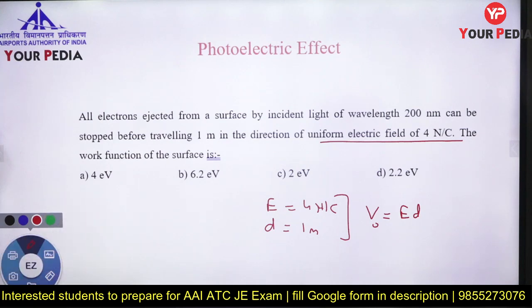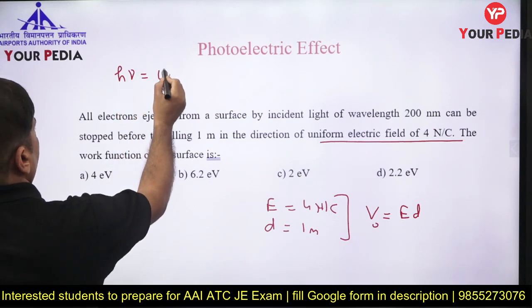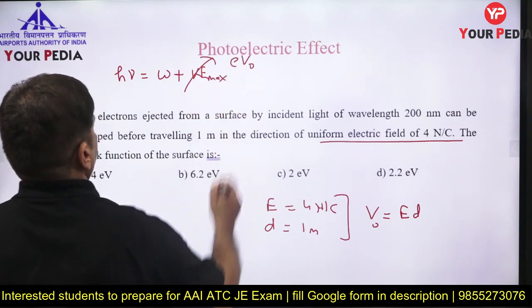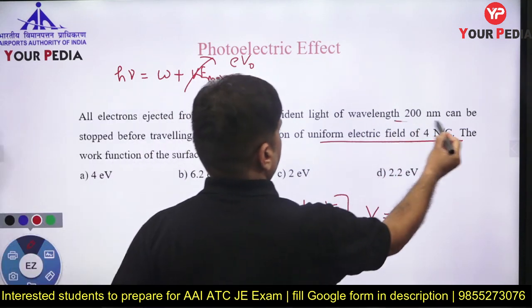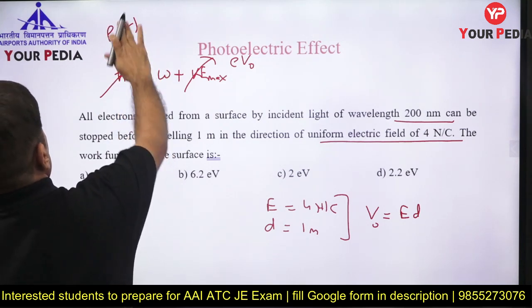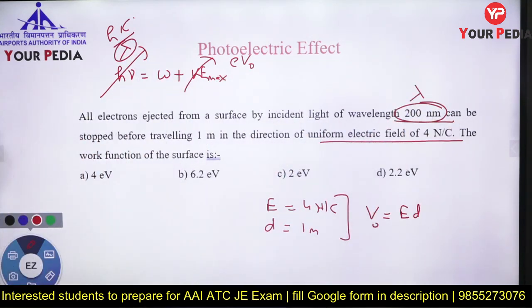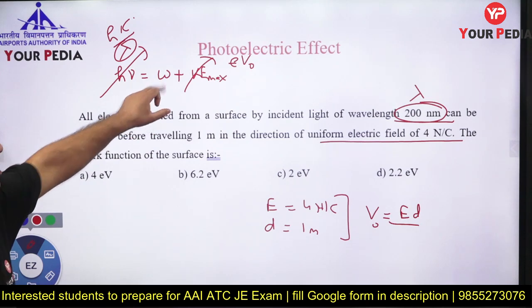How is the work function found? I have the stopping potential. So how do you calculate the work function of the surface? Energy h nu is equal to work function plus kinetic energy maximum, and that kinetic energy maximum is e into stopping potential. So for all electrons ejected from the surface by incident light of 200 nanometer, h nu is hc by lambda. Lambda is given as 200 nanometer. Stopping potential is this much. So e value I know. From there I can calculate the work function.